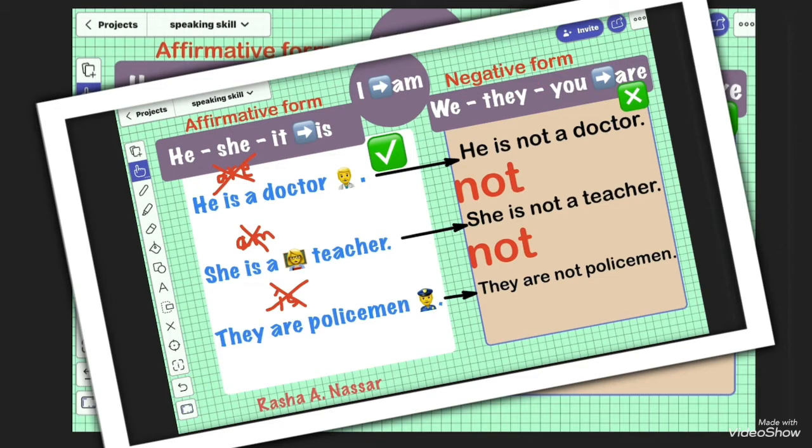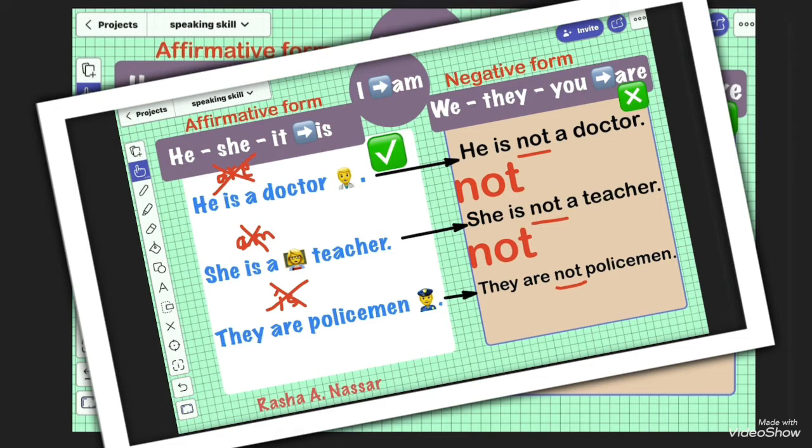So I will say he is not a doctor. Again, he is not a doctor. Very good. Number 2, how can I change this sentence into negative? She is a teacher. I want to say she is not a teacher.